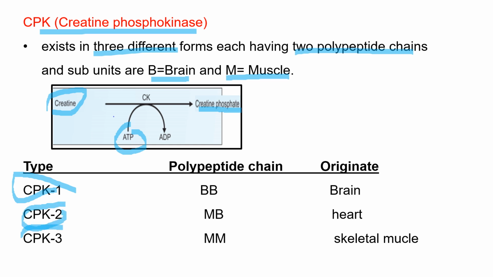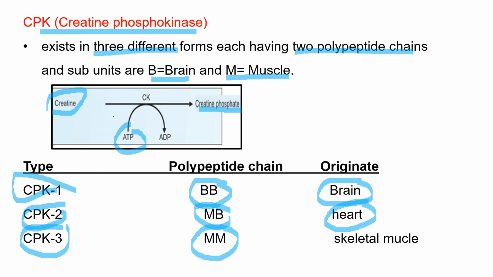Creatine kinase 1 has polypeptide chains BB, because it has 2 polypeptide chains, and that is originated from brain. Creatine kinase 2 has MB as its polypeptide chains, and that originates from heart. Whereas creatine kinase 3 has MM polypeptide chains, which means it originates from muscle, especially skeletal muscle.